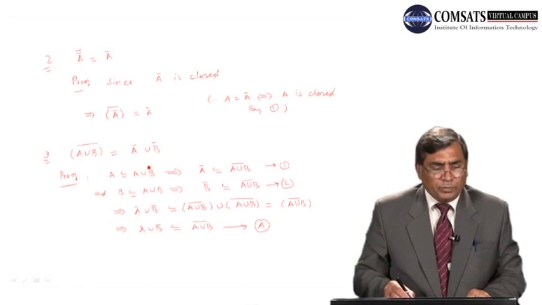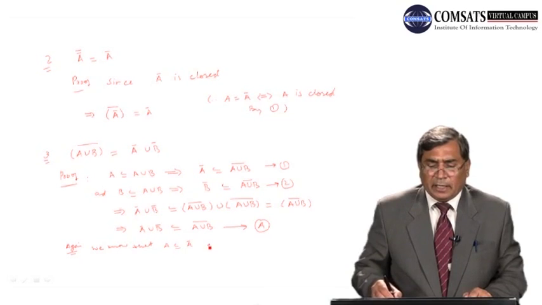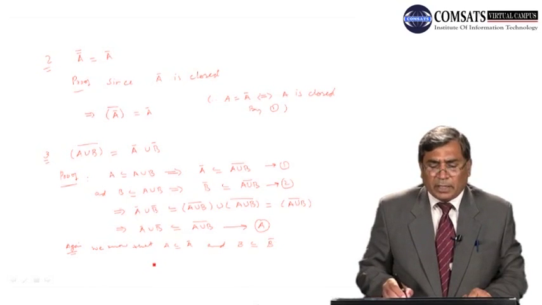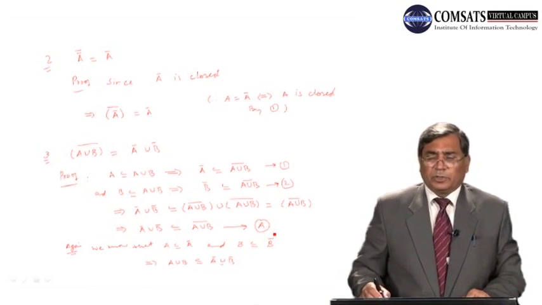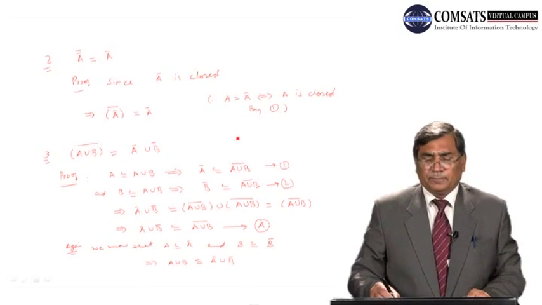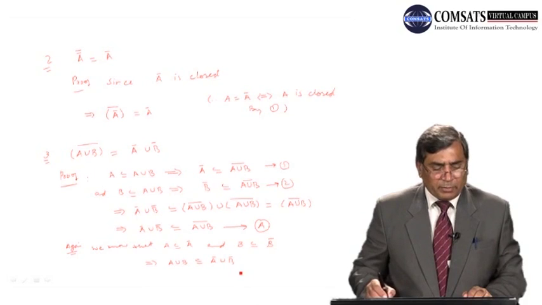And then to prove the equality, again we know that A is a subset of the closure of A, and for every subset, B is a subset of closure of B. So this implies A union B is a subset of closure of A union closure of B. Now remember that closure of A is closed, closure of B is closed, and the union of a finite number of closed sets is closed.